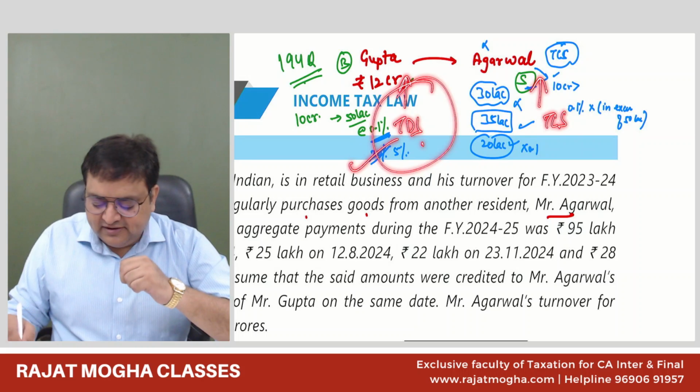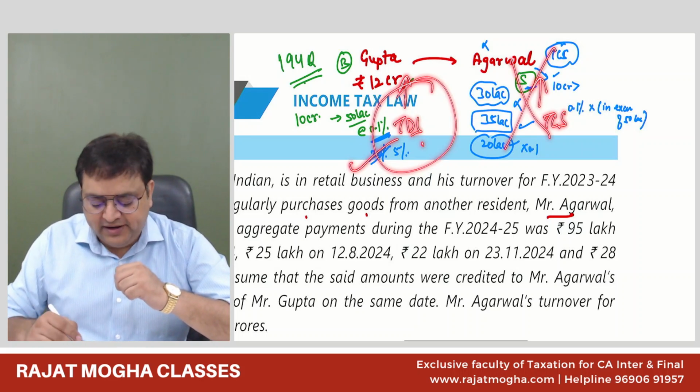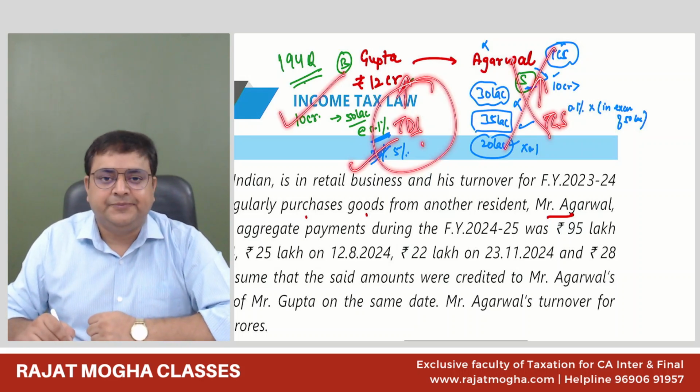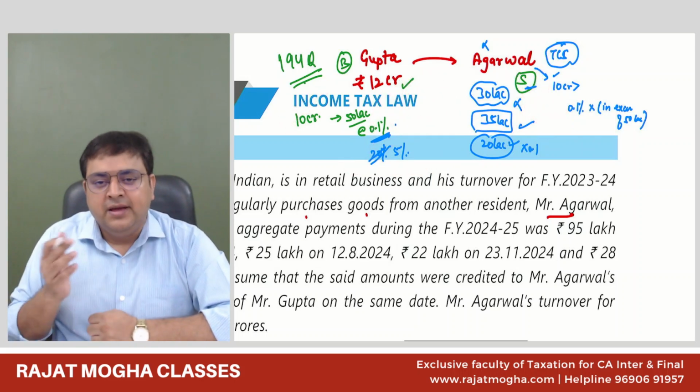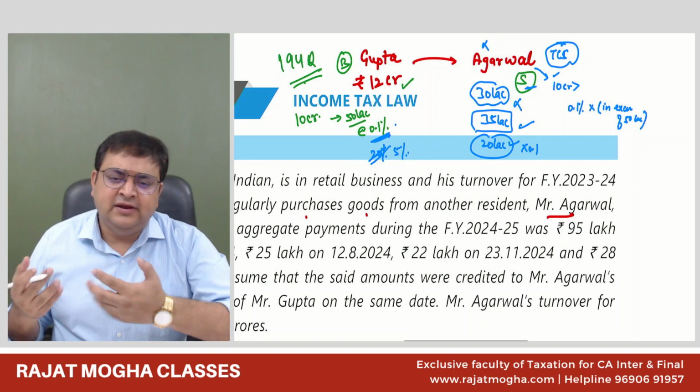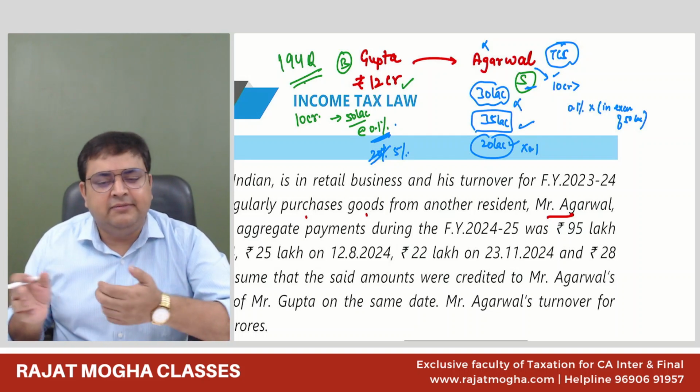So in this case, TCS will not be applicable. Only TDS will be applicable. Got it? So 194Q would be applicable. TCS will not be applicable. But yes, if there is no fight, then it's okay. Whatever is the section applicable, that would be there.